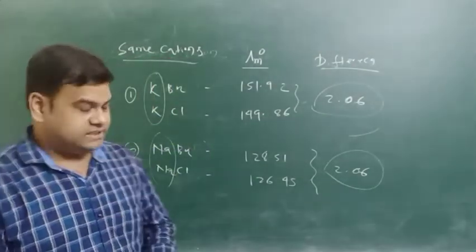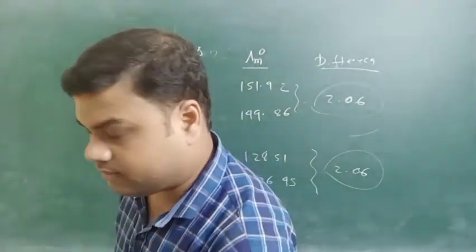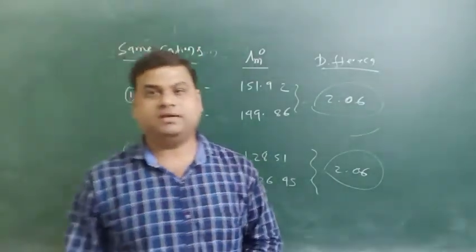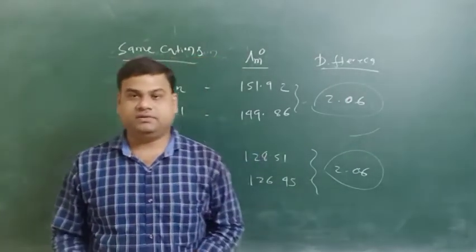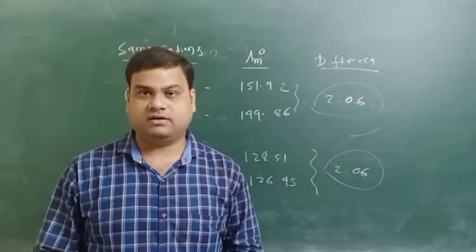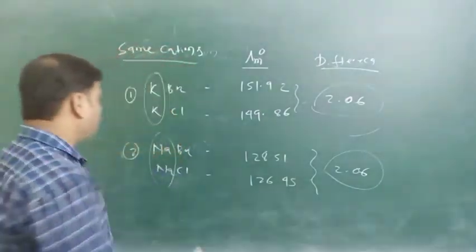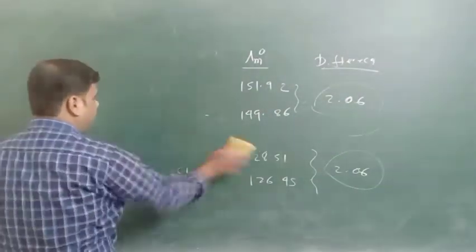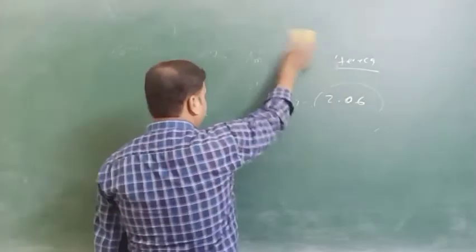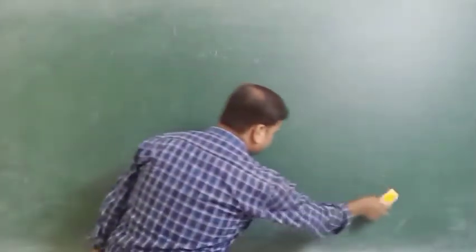Okay, so this is all about the strong electrolyte that we have taken, where the value at infinite dilution will be the same. Kohlrausch's law is also applicable for a weak electrolyte, which has a lower conductance. So again we will write the law, so that we can do some numericals related to calculating the value of an electrolyte at infinite dilution.